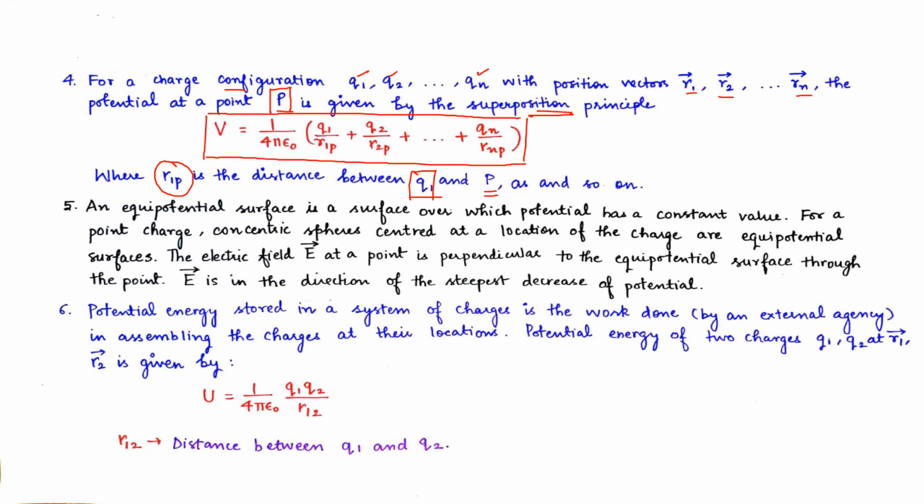See, this is the statement where we have tried to find potential for a system of charges.